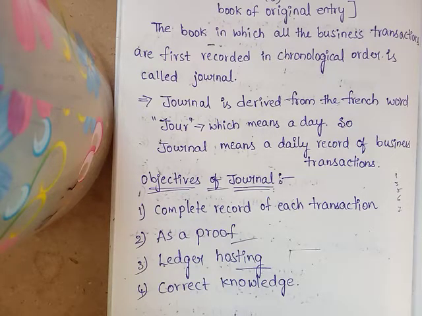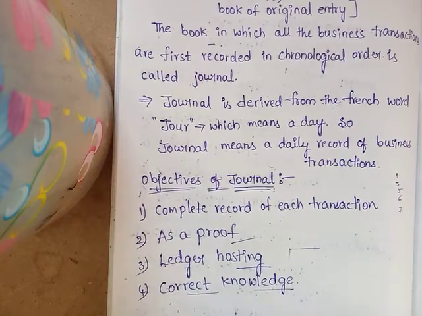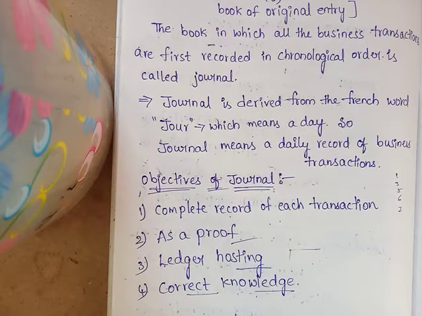Okay, next is correct knowledge. Correct knowledge means what? The person preparing this book has sufficient knowledge regarding this, because each and every transaction is recorded by debiting and crediting two accounts.